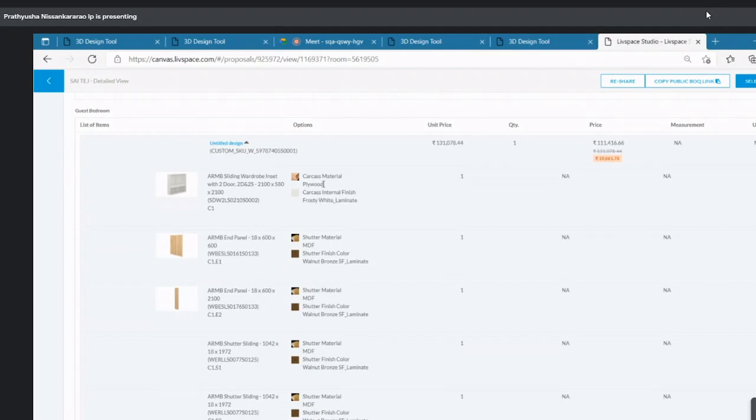So overall, one cupboard with excellent, top class material, we are getting the guest bedroom for 130. As a designer, what do you suggest? What else should we include, which a room should definitely have?